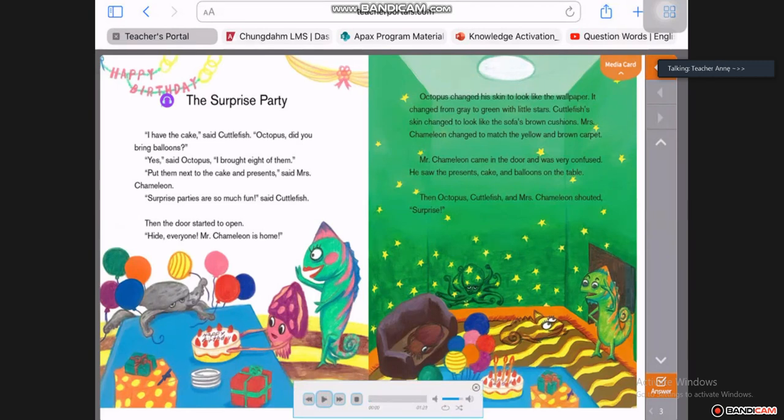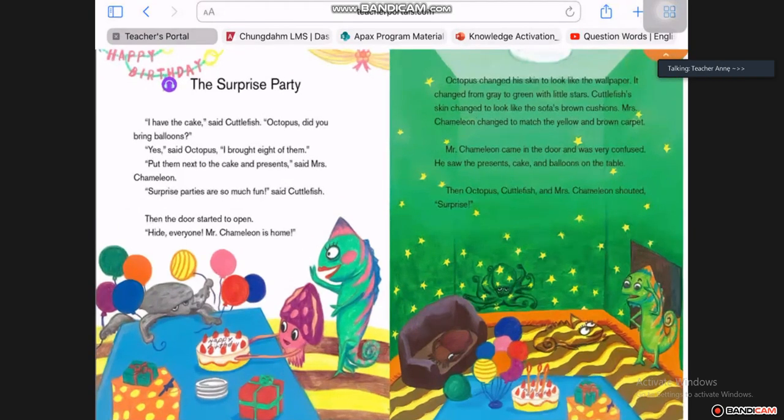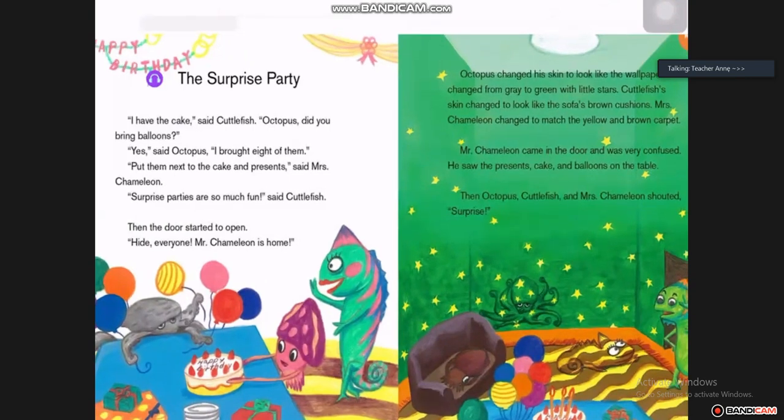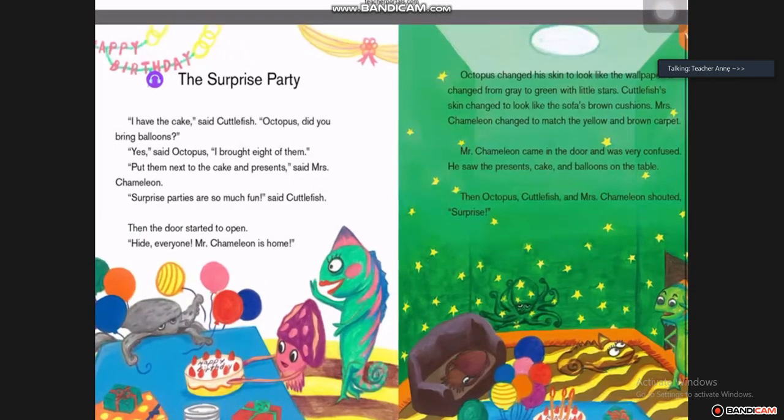Very good. So you can see our surprise party. Okay, now I'm going to start with Vincent. Vincent, camera on for me, please. Okay, let's have a look, Vincent. Who are we talking about in the story? Octopus, good. Cuttlefish, yes.